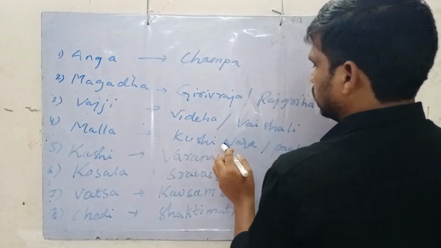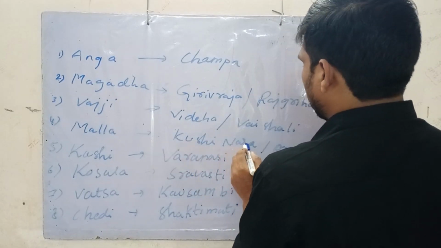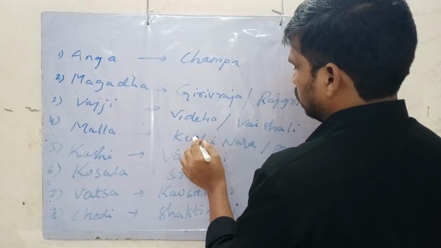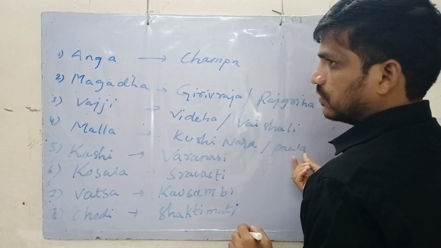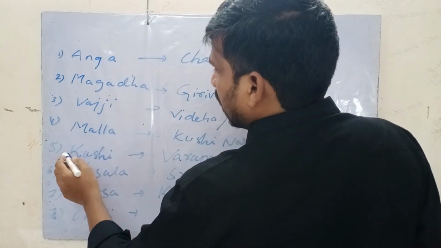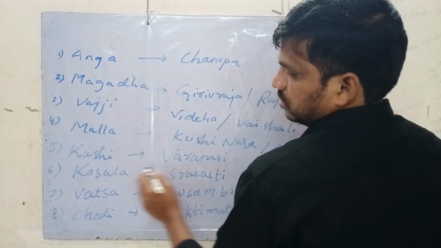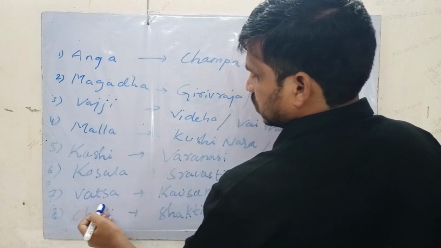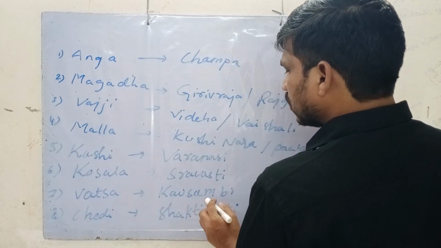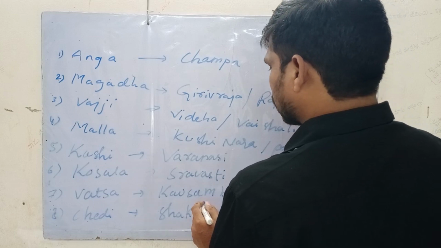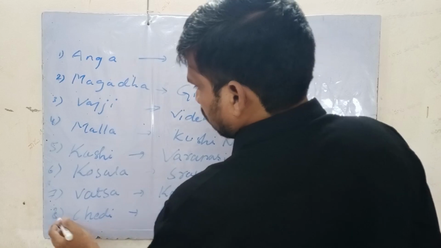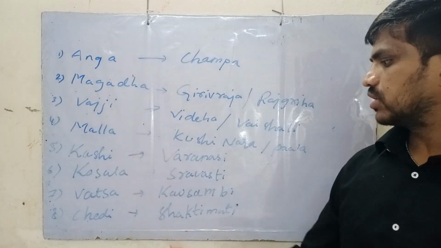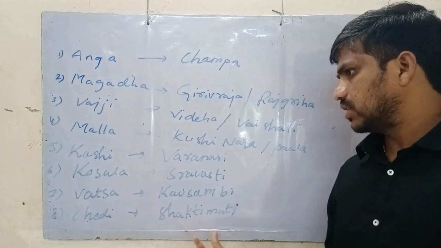Fourth, Malla. Malla's capital is Kushinara and Pava. Both are famous places for two persons, one for Gautama Buddha and another for Mahavira. The next, Kashi, its capital is Varanasi. The sixth one, Kosala, its capital is Sravasti. The seventh one, Vatsa, its capital is Kaushambi. Eighth, Chedi, its capital is Shaktimati. So I have gone through the eight Mahajanapadas and their capitals.